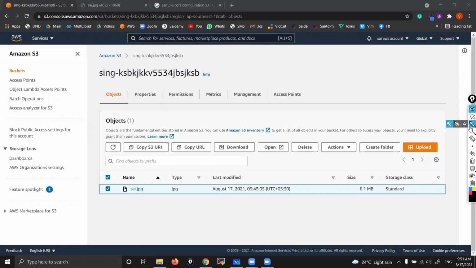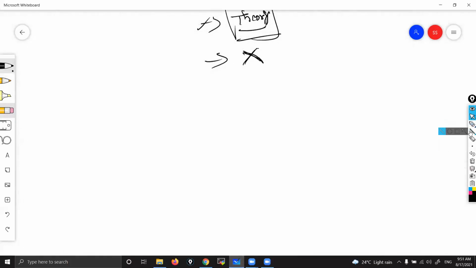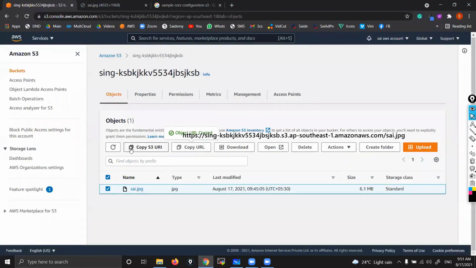Okay. Sir, what is the difference between copy S3 URI and copy URL? See, let's verify. Just copy. Copied. And let me paste here. Okay. Let me copy the other one also. Copy S3 URI.